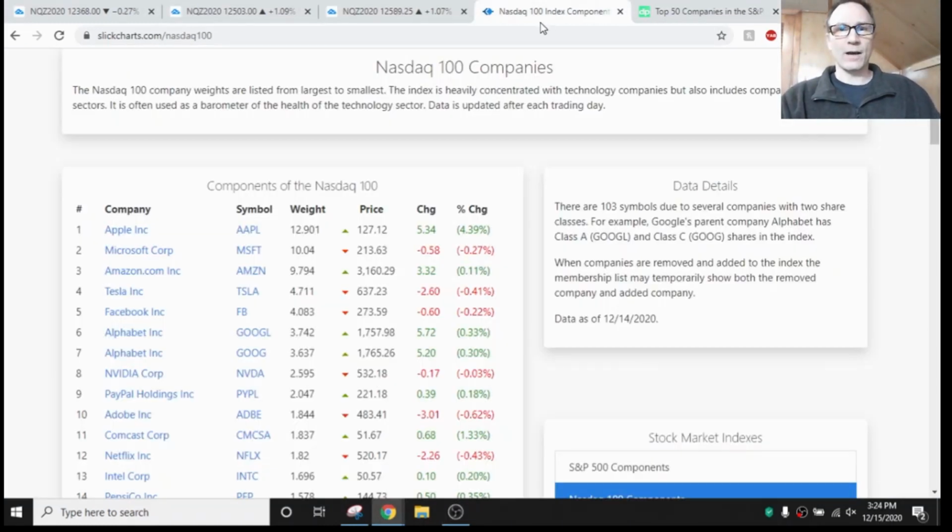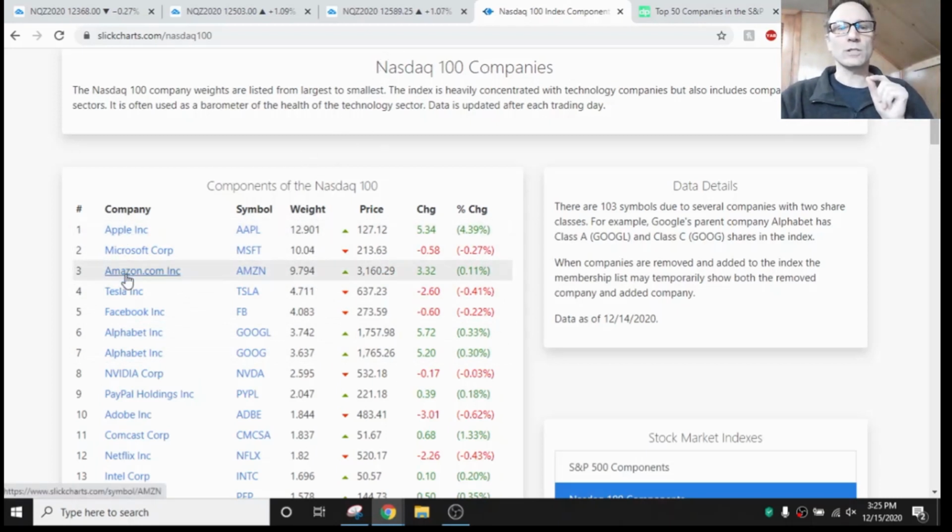The first thing we have is this Nasdaq 100 companies list. Now this is from Slick Charts, and I have this other link here we'll put in the video description below. So this is sorted by weight. So we can see the top companies here: Apple, Microsoft, Amazon, Tesla, Facebook, and Google. These are the top companies by weight. It means they have the most pull on these Nasdaq companies.